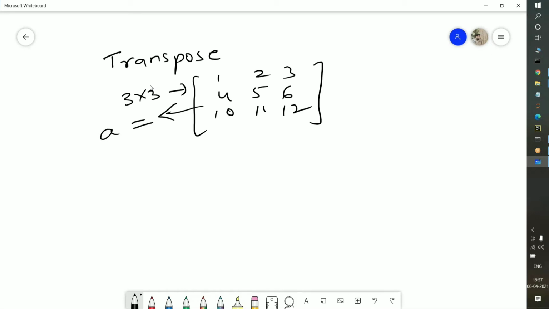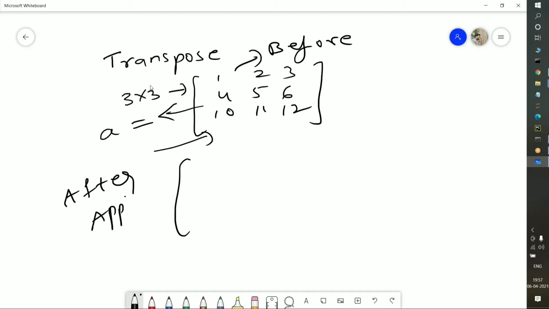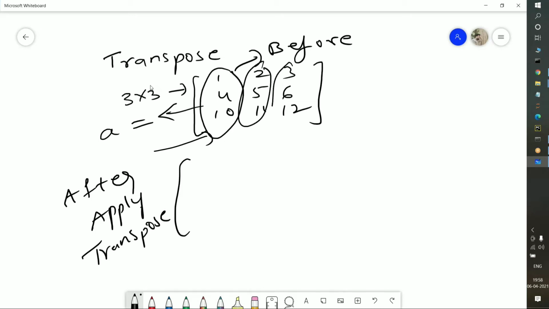So if I want to apply the transpose here, this is before applying, and I will tell you after applying transpose. So how is the matrix converted? Each and every column: this is nothing but the first column. Okay. And this is the second column. And this is the third column.